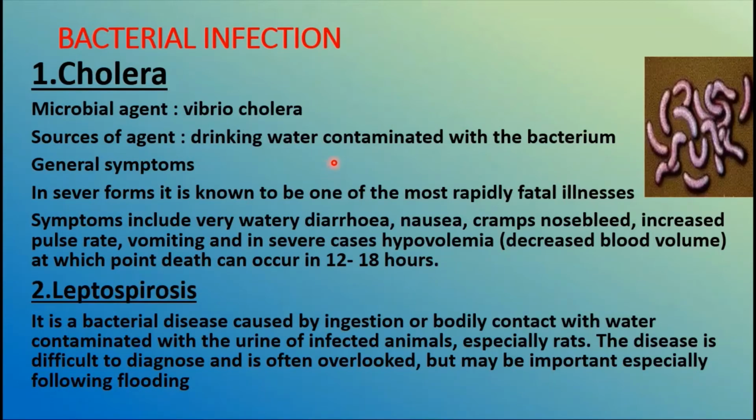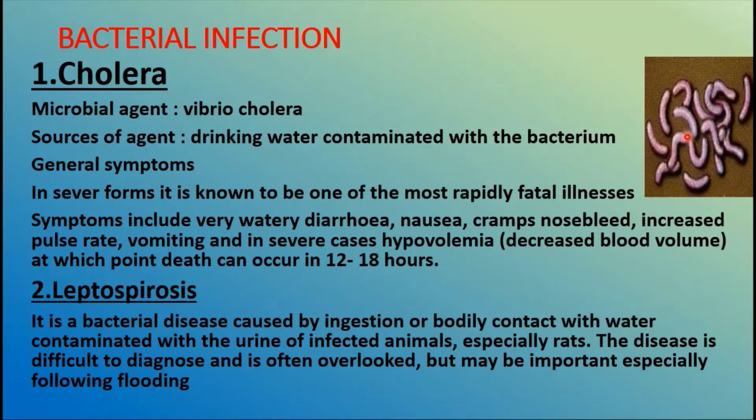Then moving to the bacterial infections, we have cholera, leptospirosis, and typhoid. For cholera, the microbial agent is Vibrio cholerae, and the source of the agent is drinking water contaminated with this bacterium, Vibrio cholerae.